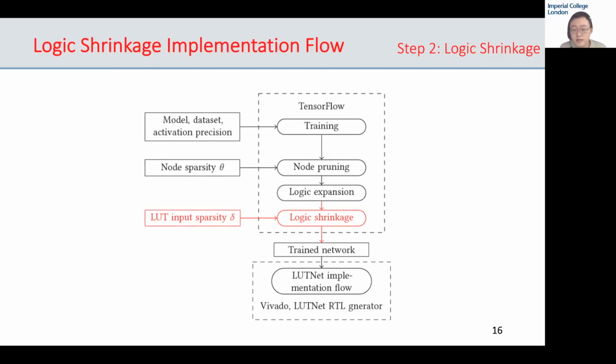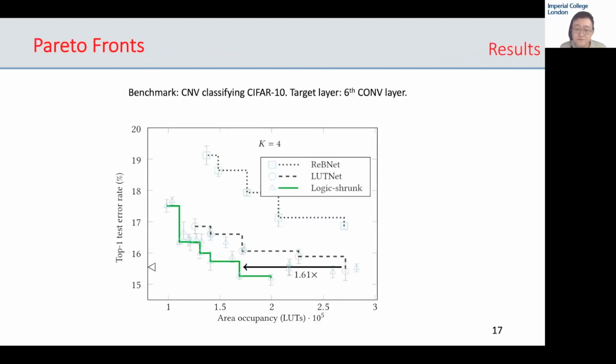Now, let's have a look at some experimental results. To capture the general trend in area accuracy trade-off, we construct Pareto Fronts of the 3 microarchitectures: RepNet, which is the BNN baseline, standard LUTnets, and logic shrunk LUTnets, with the initial k fixed at 4. The benchmark here is the CNV network classifying CIFAR10 dataset. Here, we take the accuracy of unpruned RepNet as the baseline accuracy, which is indicated by the small triangle on the left-hand side.